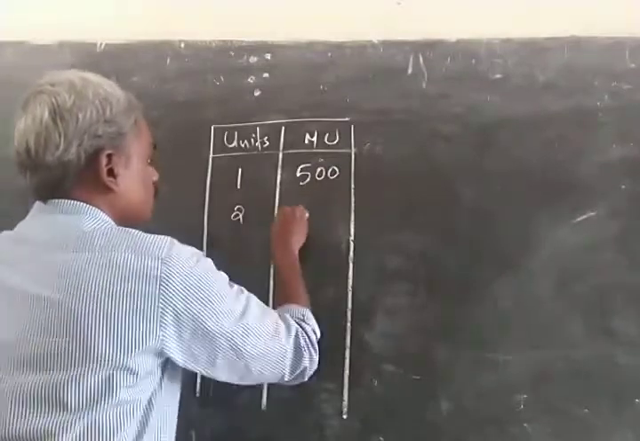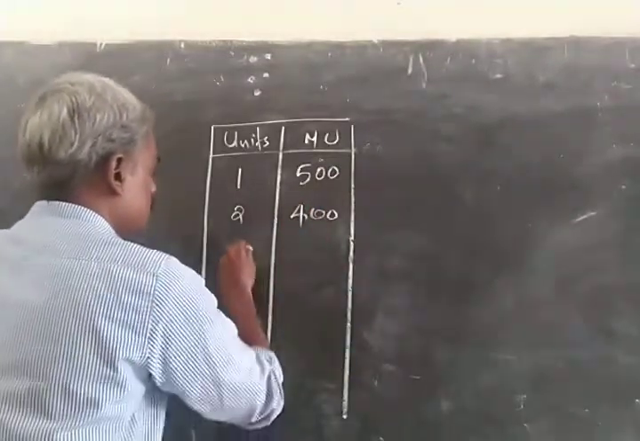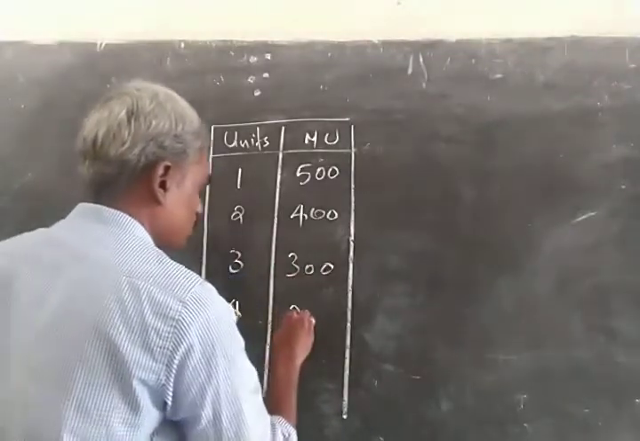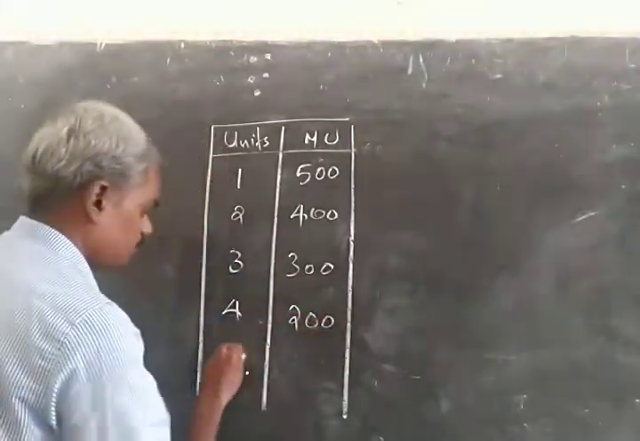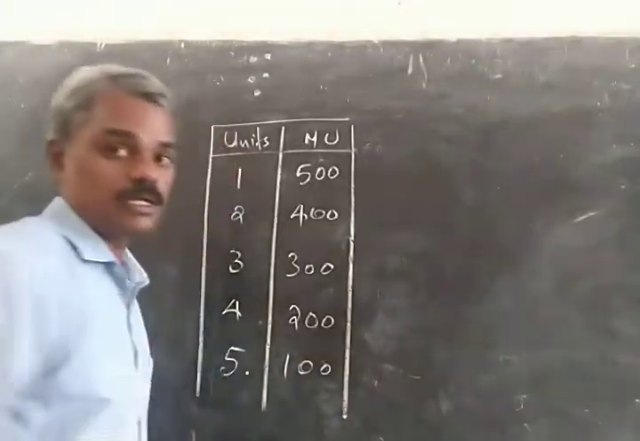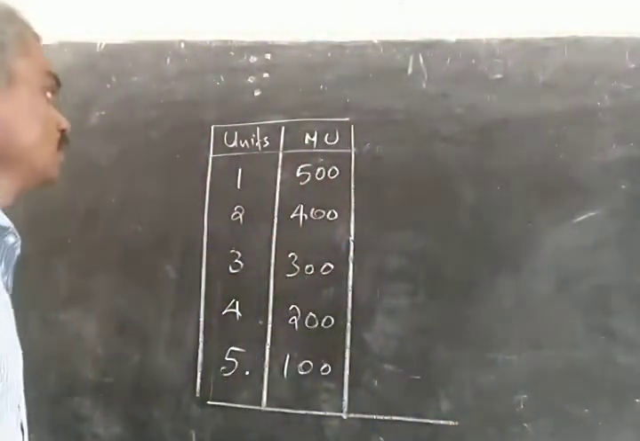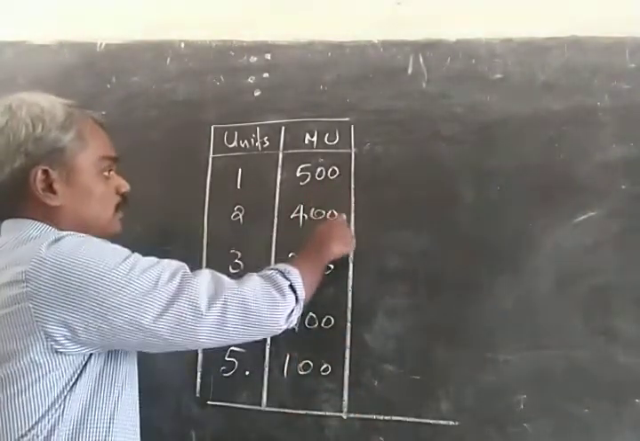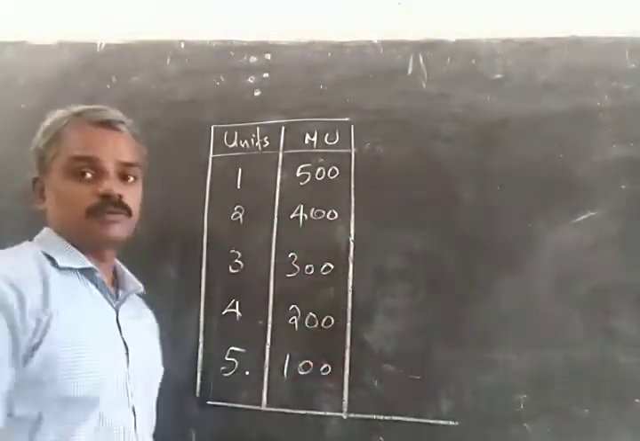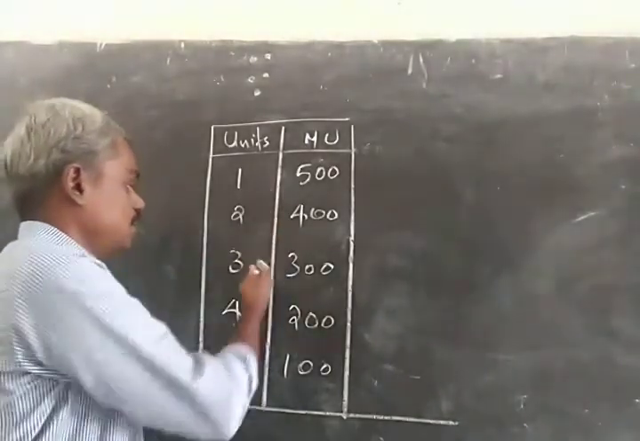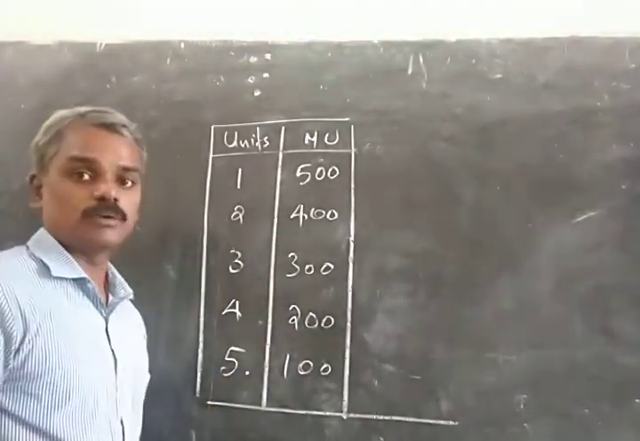The second unit gives you 400 units. The third unit gives you only 300. The fourth unit gives only 200, and the fifth unit gives only 100 units of satisfaction. So here you can see the marginal utility that he gets from each additional unit goes on falling as he consumes more and more units of the same commodity.